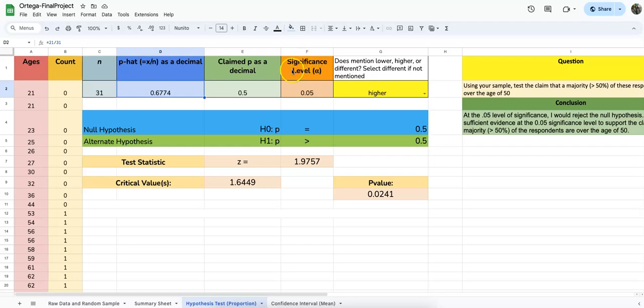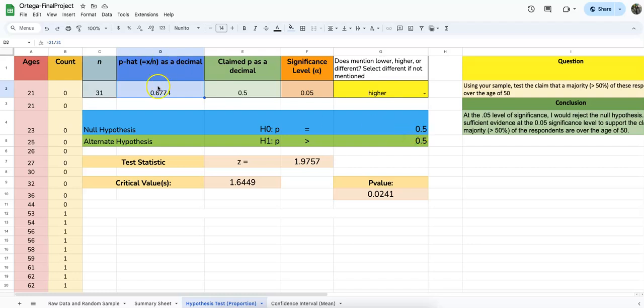My alpha, or significance level, is 0.05, and we are testing for more than 50%. The claim we're testing is that more than 50% of these respondents are over the age of 50. Our null hypothesis is p equals 0.5, and our alternative is that the majority are greater than 0.5.